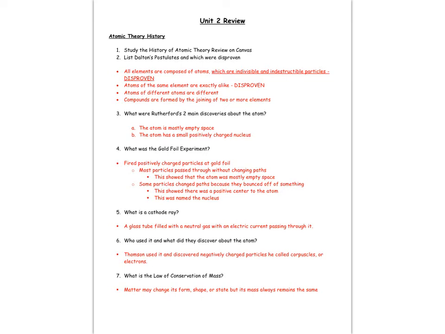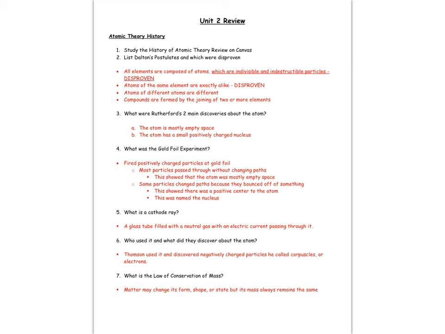piece of gold foil, expecting the majority of the particles to bounce back, because at the time they thought atoms were the plum pudding model, which was Thomson's model, and they believed that the entire pudding part, so the entire atom, was positively charged, which would mean that the majority of that whole sheet should be positively charged, with negative electrons scattering around it. What ended up happening is that the majority of them passed through or bounced off, and when they bounced off, they were actually hitting the nucleus, and the ones passing through were going right through the electron